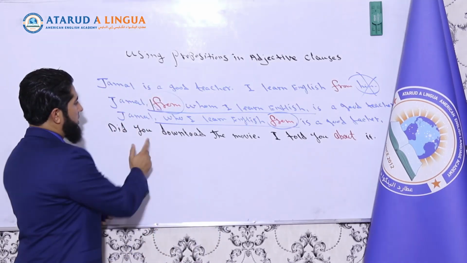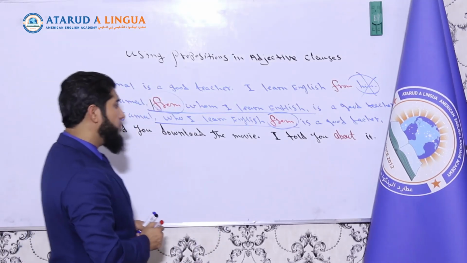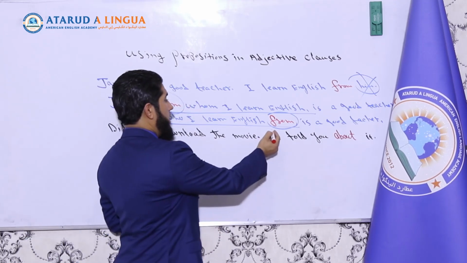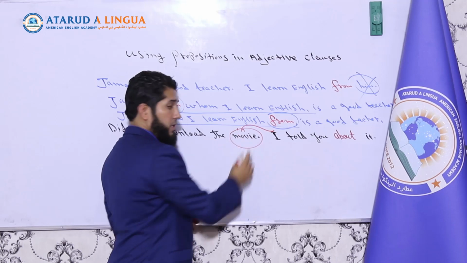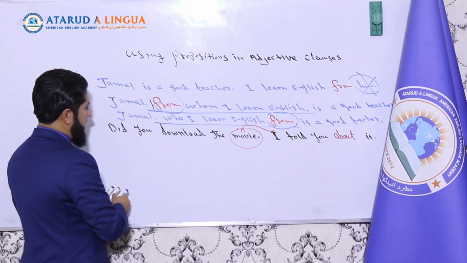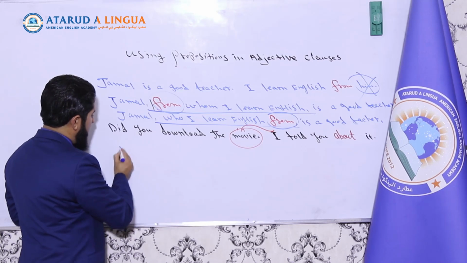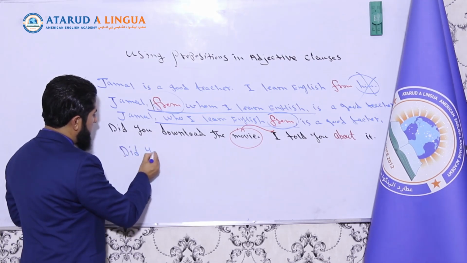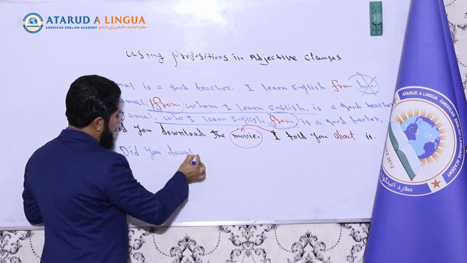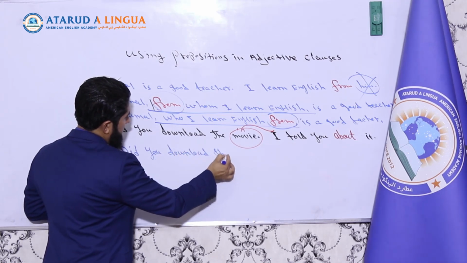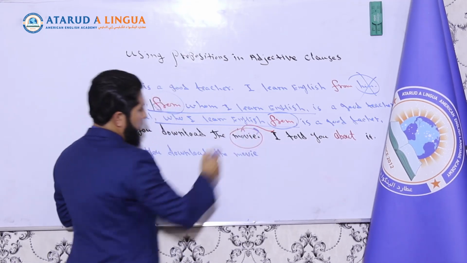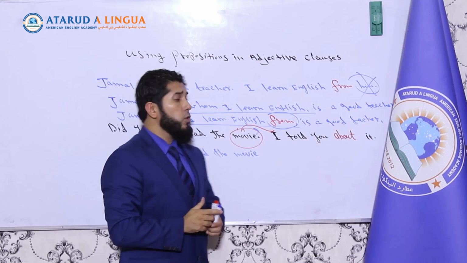So, look at the second example. Did you download the movie? I told you about it, okay? Now, the second sentence gives some sort of information about this noun movie, right? So now we write the first sentence up to that noun. Did you download the movie? Of course, you know, there should be a question mark here. And now I told you about it.